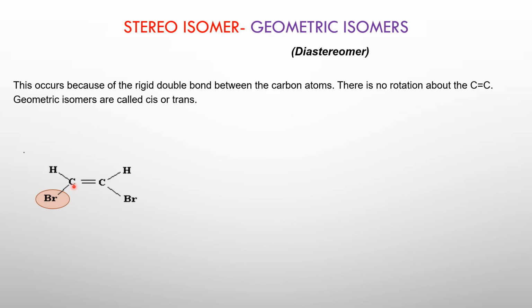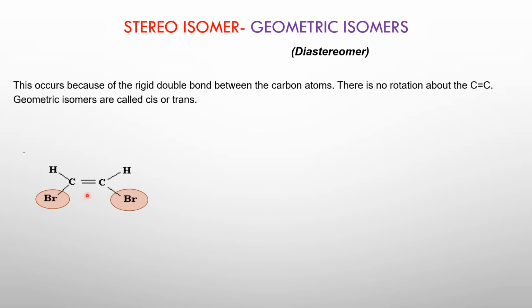Each carbon in the double bond must have two different groups. So this particular carbon that I am pointing out here is having a Br group and a hydrogen group. So because there is a Br group and a hydrogen group, we can say that there will be a geometric isomer.